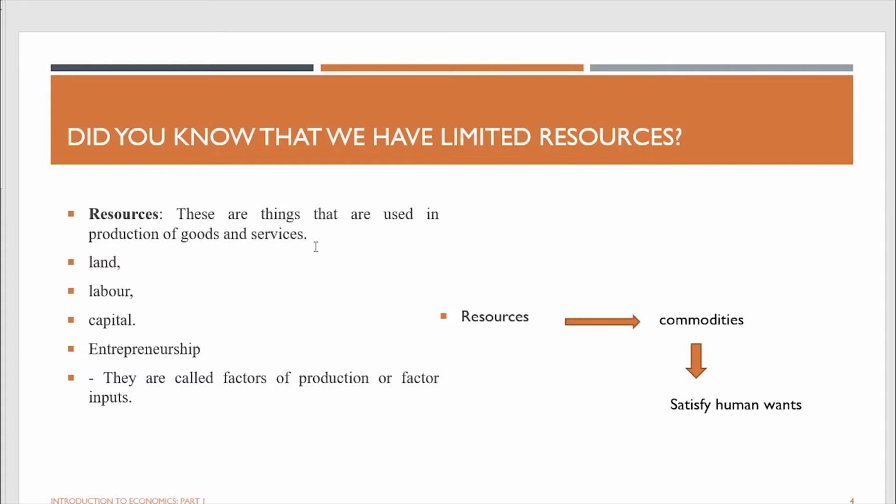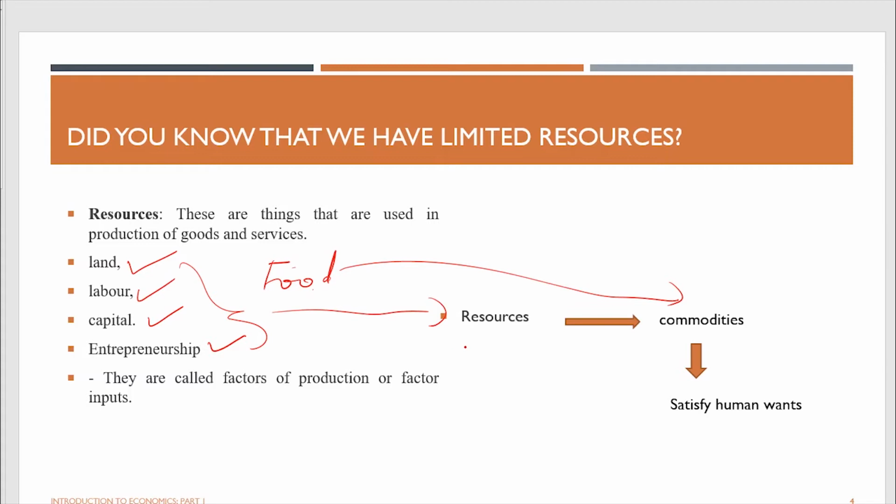Let me give you an example. Let us say you are hungry. If you are hungry, you need to eat something. You need food. But where is the food going to come from? You need someone to produce that food for you. That person is going to use maybe his piece of land, put in labor and put in capital and entrepreneurship, and be able to produce that food for you. So the food is the commodity, and these things are what we are calling resources. When the resources are used to produce commodities, someone is able to consume the commodities and satisfy his or her human wants.